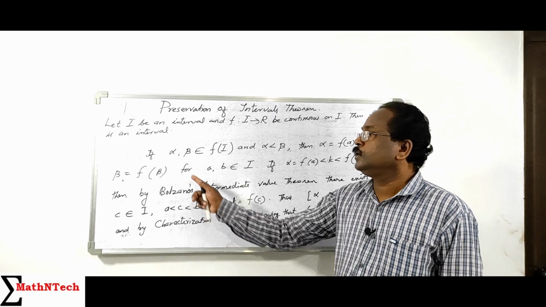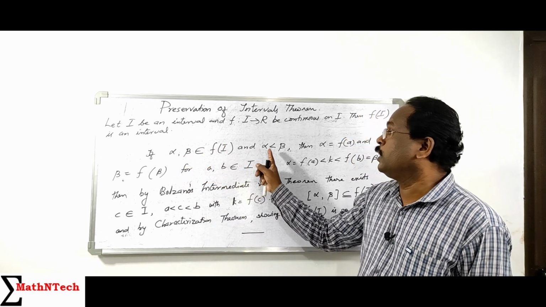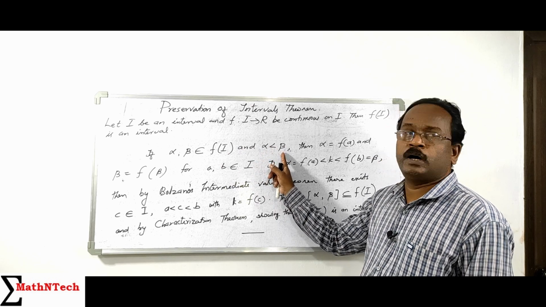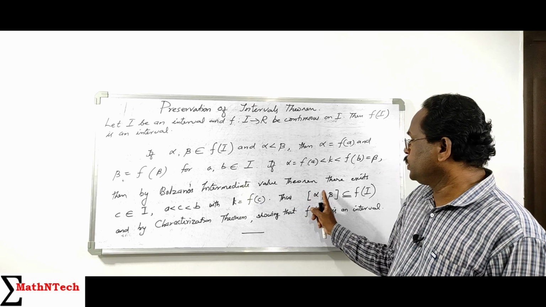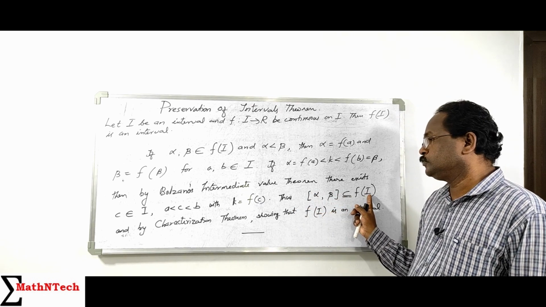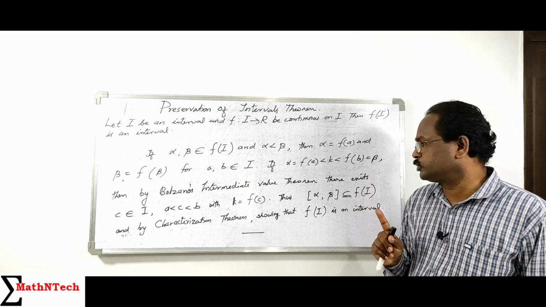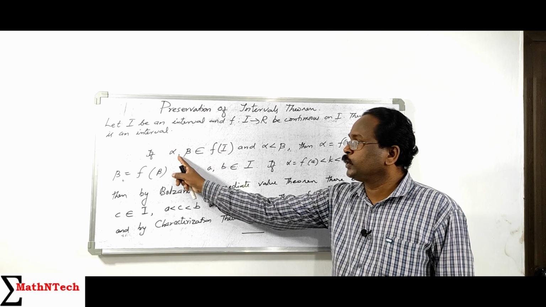Characterization theorem: alpha is an element of f of I, beta is an element of f of I, and alpha is less than beta. We prove that the closed interval [alpha, beta] is contained in f of I. That is the statement of the characterization theorem. f of I contains at least two elements.